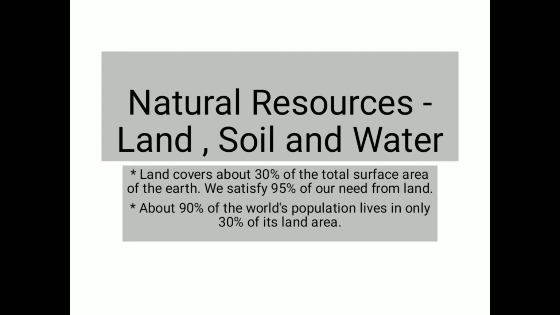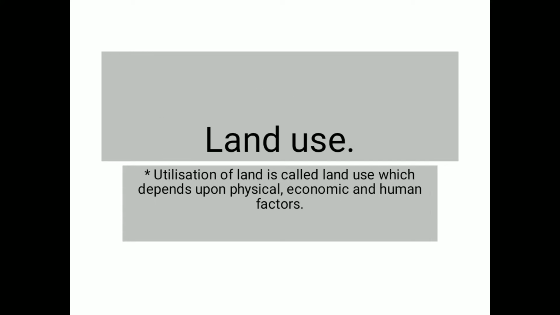In the remaining part, somewhere the land is very thinly populated, and somewhere people reside in great numbers, that means the area is highly populated. So there are different types of land use. Land use is nothing else but the utilization of land, what we utilize it for. It is used for different purposes.